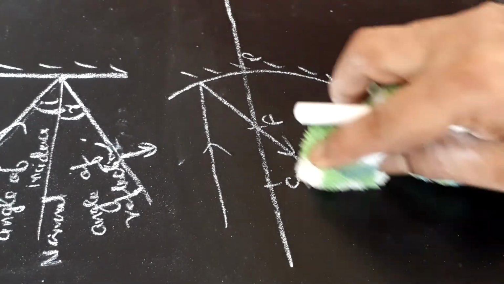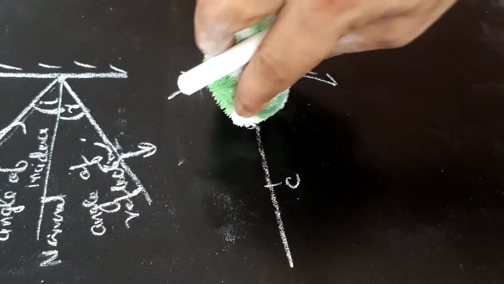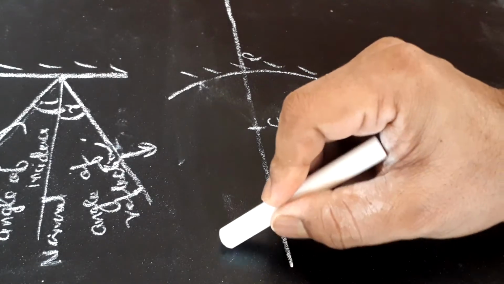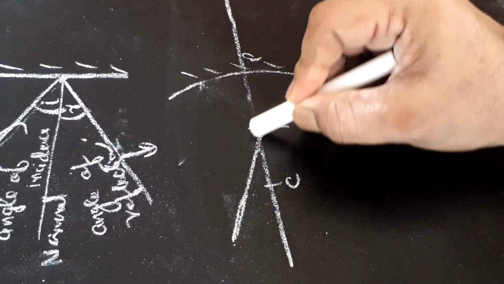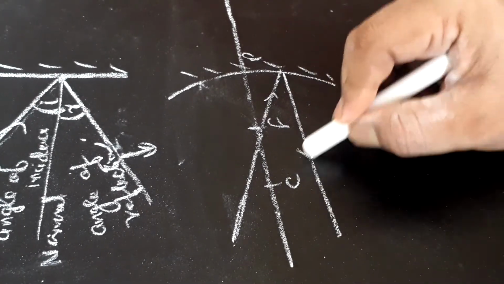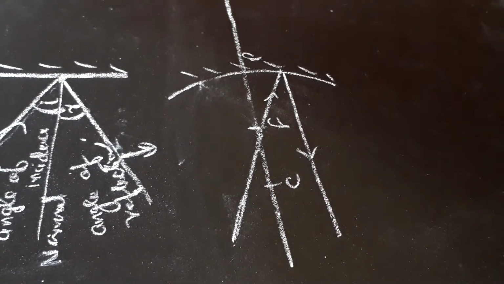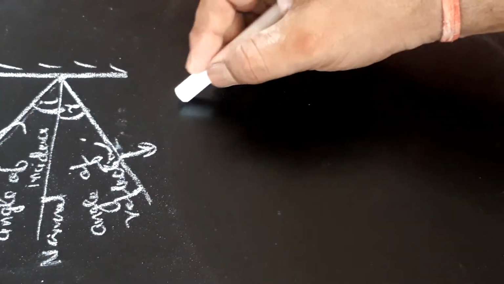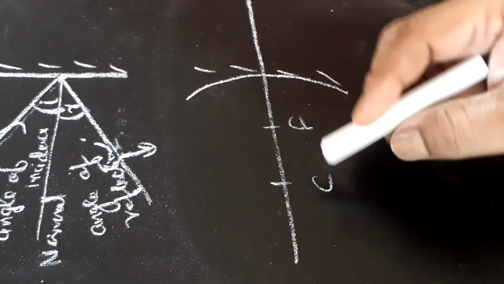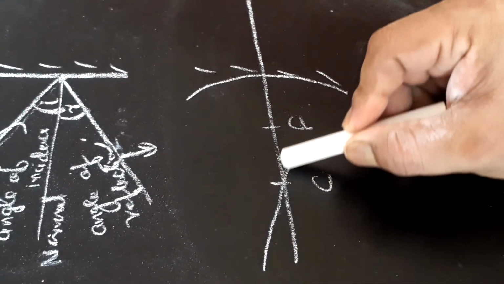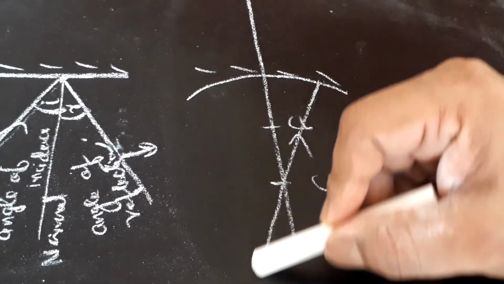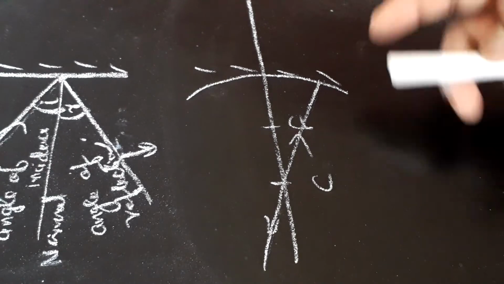Second, this is F here. The ray coming from focus will go parallel to this principal axis after reflection. Third, suppose this F and C, the ray coming through this point C will be reflected along the same path. This is the third rule.